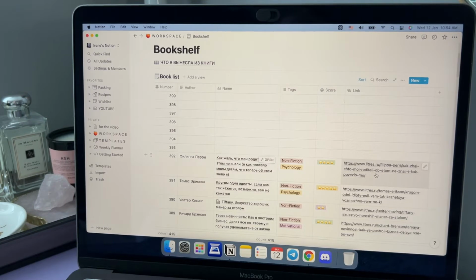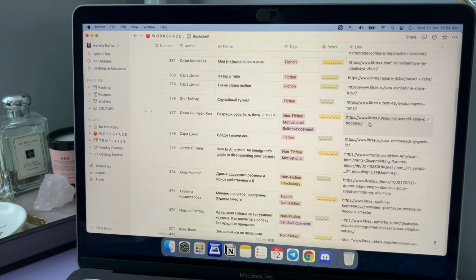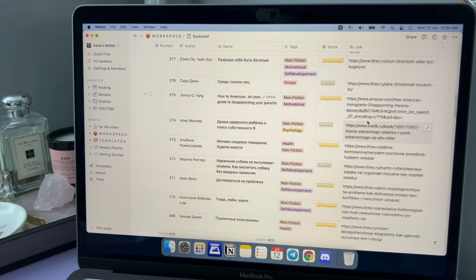There I put a link to the Russian website litres.ru because most of the books which I read are in Russian. I also read books in English and buy them on Amazon.com for my Kindle.